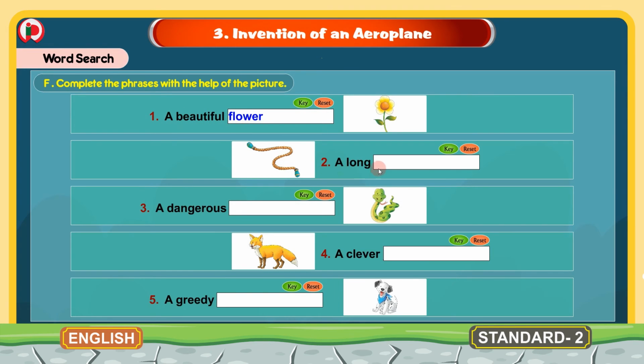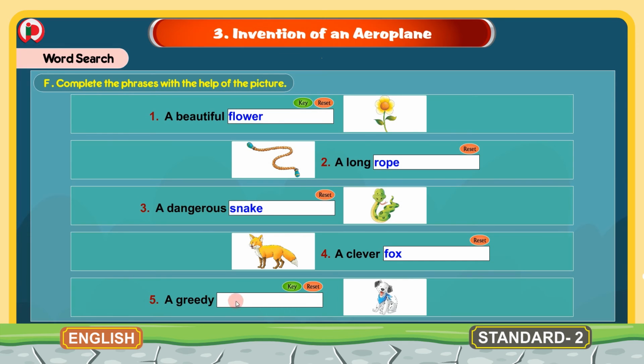2. A long dash. And here the picture is that of a row. So we will write here row. A long row. 3. A dangerous dash. The picture is of a snake. So we will write here snake. A dangerous snake. 4. A clever dash. Here the picture is that of a fox. So we will write here fox. A clever fox.